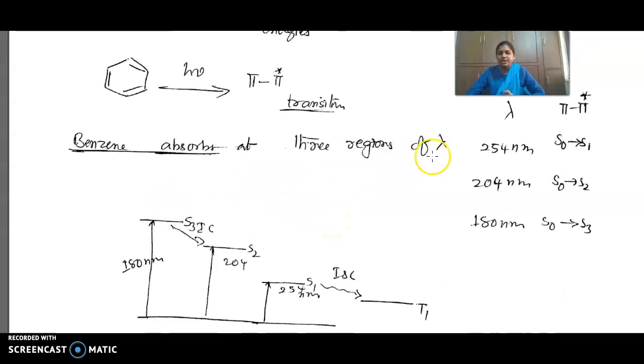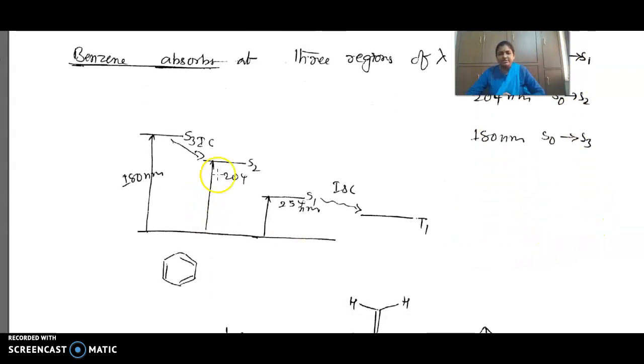Benzene absorbs three types of wavelengths: 254, 204, and 180 nanometers. At 254, the pi to pi star transition goes from the ground state to the first singlet excited state, 204 to the second excited state, and 180 to the third excited state. That is S0 to S3, S0 to S2, S0 to S1. From S1 to T1, the first triplet state, it undergoes ISC, intersystem crossing, from the singlet to the triplet state.